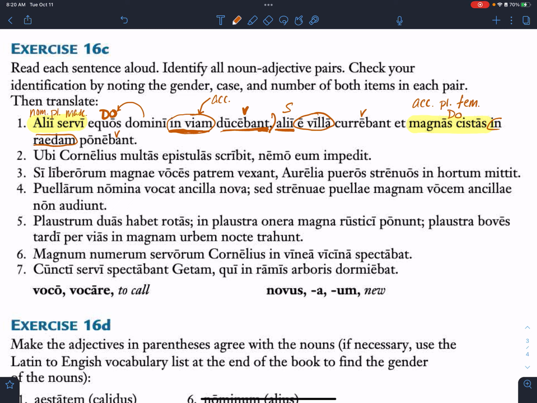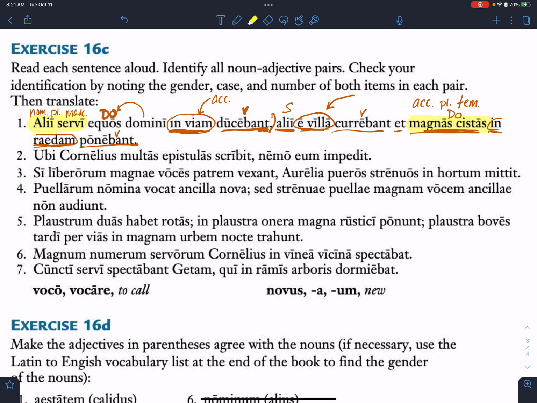Okay, but where were they running? We forgot about a wila. Where were they running? Out of it. Exactly, A or X, out of. So some were running out of the farmhouse or the country house and were placing big chests or big boxes into the carriage. All right, any questions on that?